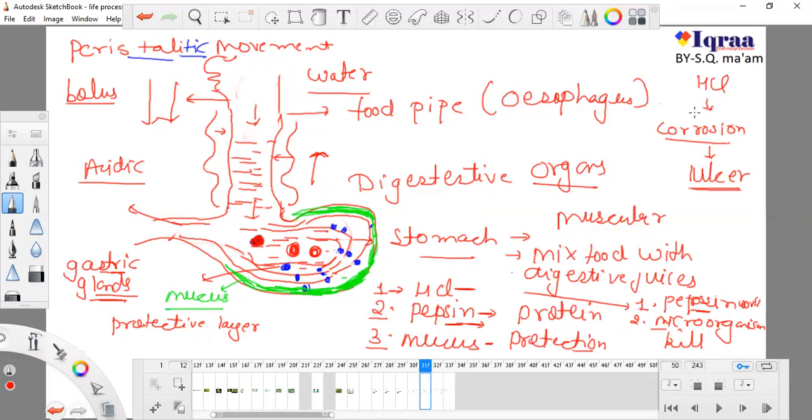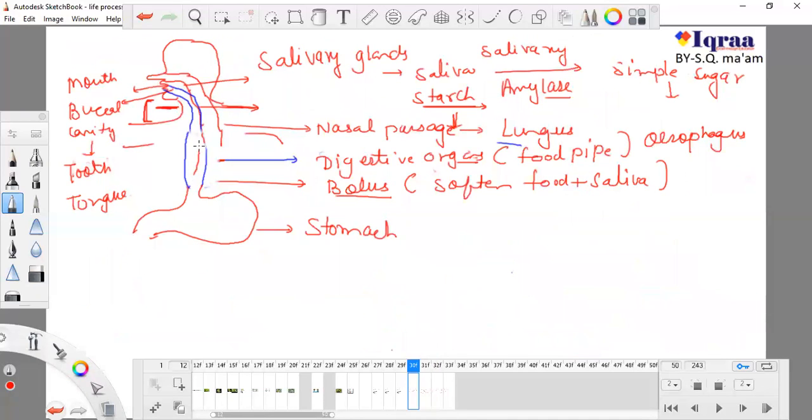So HCl is good but not that good. In normal condition it is good, but in abnormal condition it can harm our body.